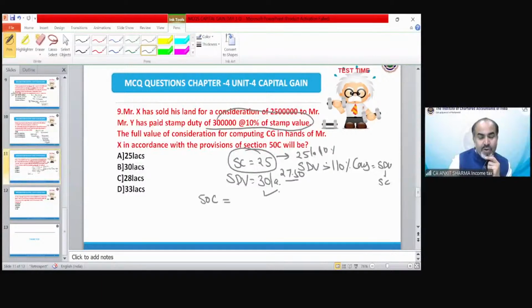The stamp duty value is 30 lakh, which is in excess of 110% of consideration. So in this case, sale consideration would be equivalent to stamp duty value. That means 30 lakh rupees. Option B is the correct answer.